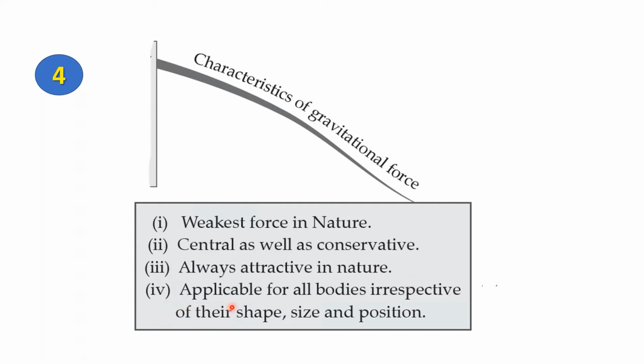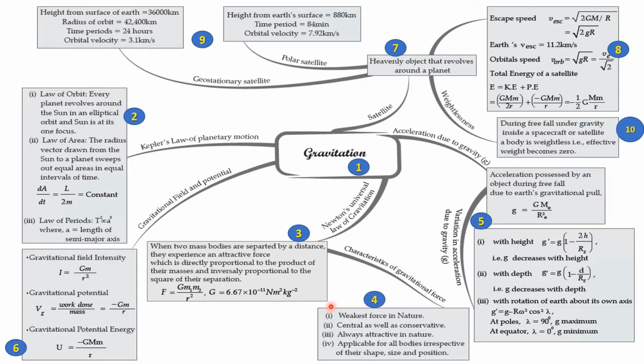Now, the fourth characteristic is that gravitational force is applicable for all bodies, irrespective of their shape, size, and position. So gravity can act between any two bodies. It can be, for instance, between your glass of water and a mug of water, or between your pen and your notebook. Those two have gravity in between them, but it is very feeble. This also is the reason why you cannot escape from gravity anywhere in the universe. So, with that, we've completed the characteristics of gravitational force. Now, we will move on to acceleration due to gravity.